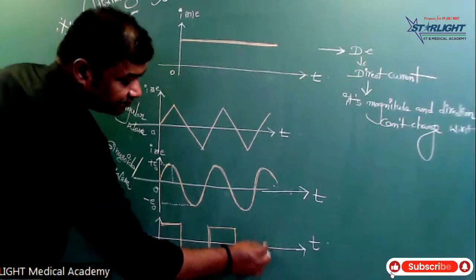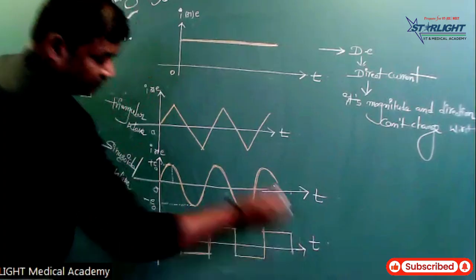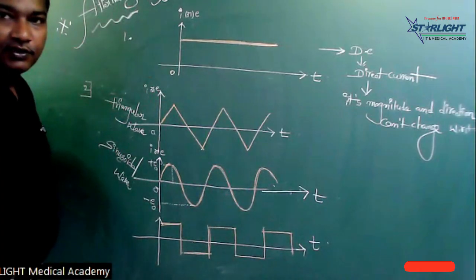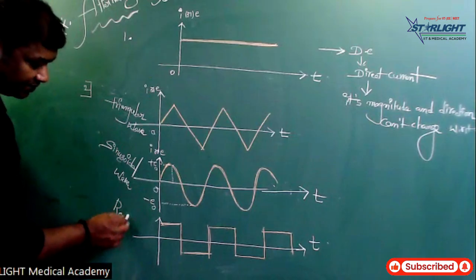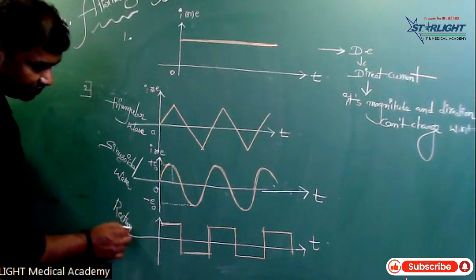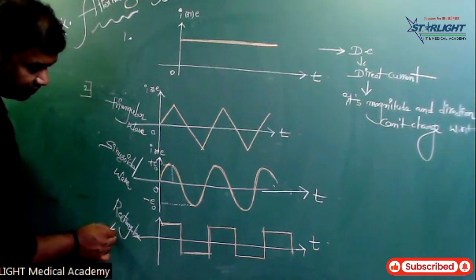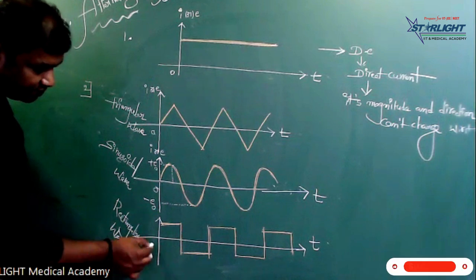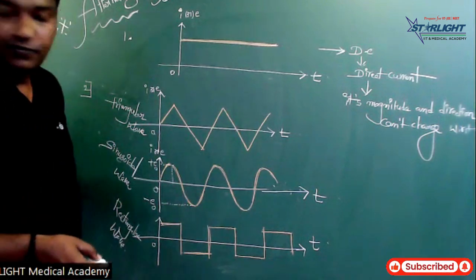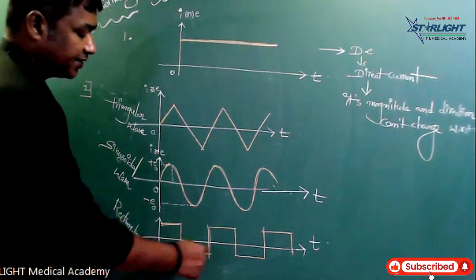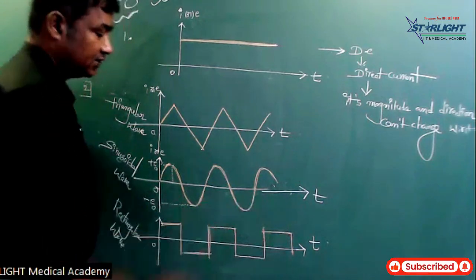Even the rectangular wave is alternating current. Its magnitude also increases and decreases.